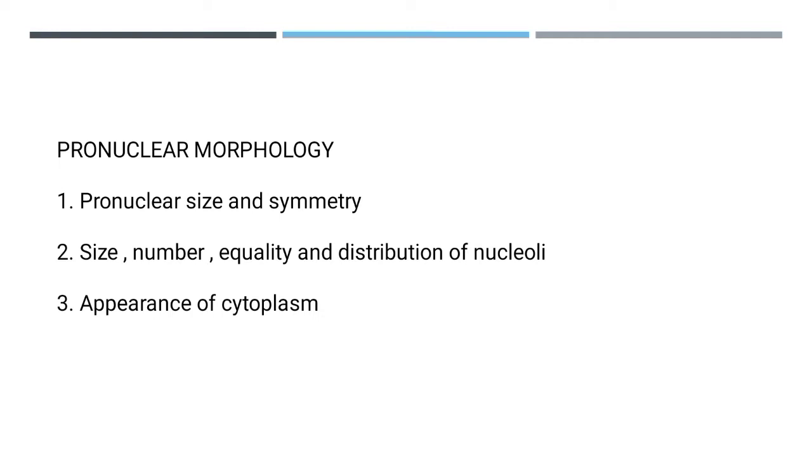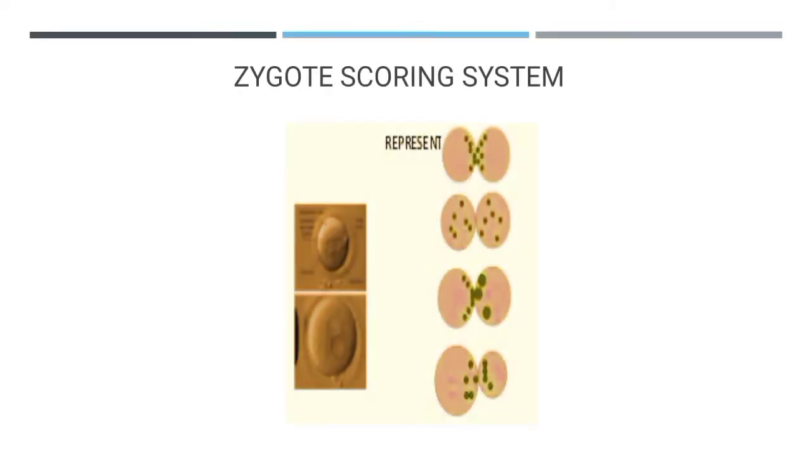The pronuclear morphology. Different classifications are utilized to assess the pronuclear stage zygote 16 to 18 hours after fertilization. The most popular is the zygote grading system or pronuclear grading scoring system. So on day 1 assessment of fertilization is straightforward, as a fertilized oocyte should have 2 pronuclei and 2 polar bodies. So this is the zygote scoring system.